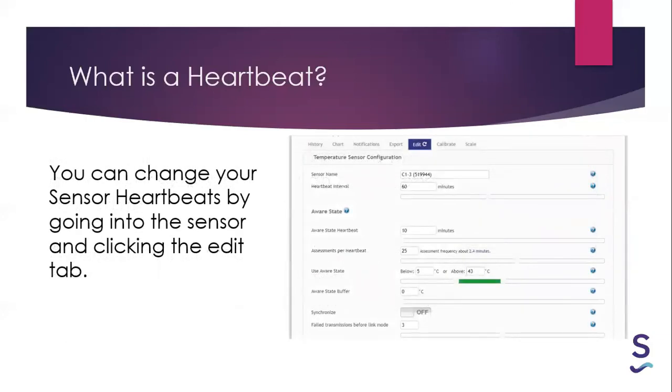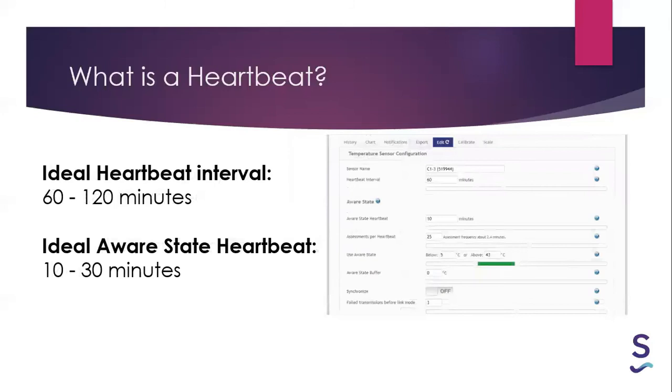So this is inside our portal, and you can see under the Edit tab for this specific sensor, we can start to adjust the aware state heartbeats and the heartbeat interval and assessments per heartbeat also, and some other settings as well, you can see. So you can change all the sensor heartbeats by going into this part of the online portal.